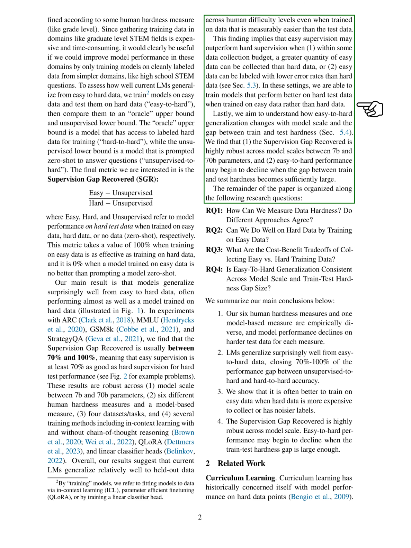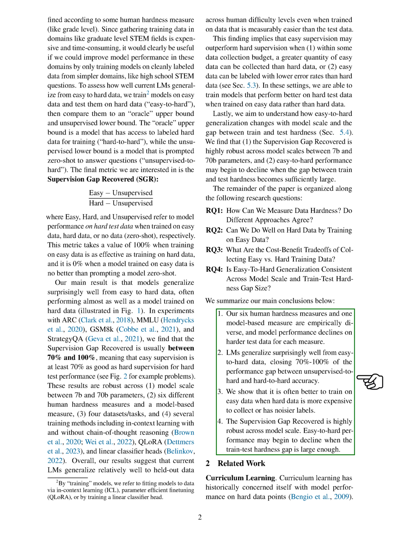We summarize our main conclusions as follows. 1. Our 6 human hardness measures and 1 model-based measure are empirically diverse, and model performance declines on harder test data for each measure. 2. LMs generalize surprisingly well from easy to hard data, closing 70% to 100% of the performance gap between a model prompted without any training and a model trained on hard data. 3. It is often better to train on easy data when hard data is more expensive to collect or has noisier labels. 4. The supervision gap recovered is highly robust across model scale. Easy-to-hard performance may start to decline when the gap between training and testing difficulty is large enough.